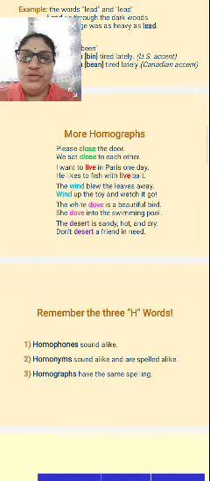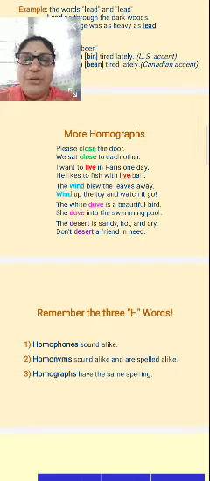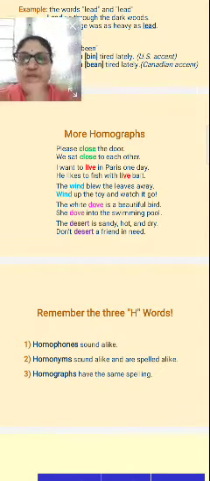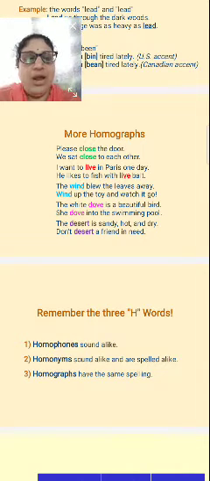He likes to fish with leaf bait. The wind blew that leaves away. Wind up the toy and watch it go. The white dove is a beautiful bird. She dove into the swimming pool. Right? The desert is sandy, hot and dry. Don't desert a friend in need.